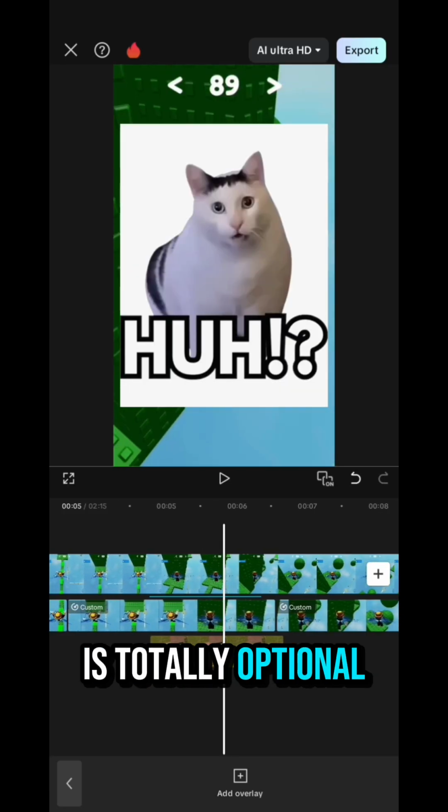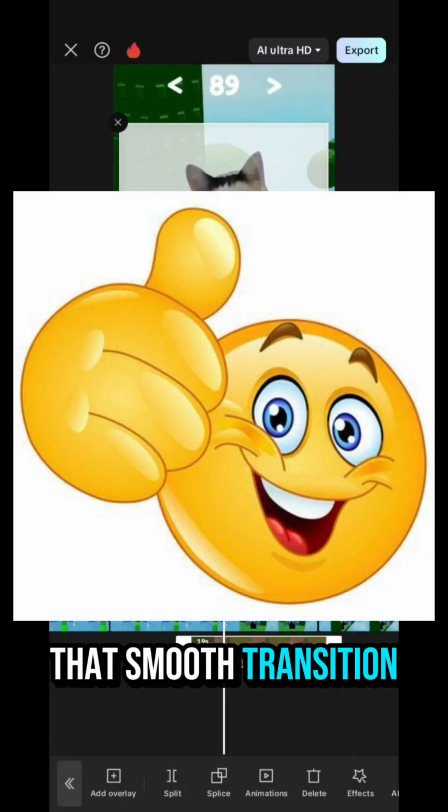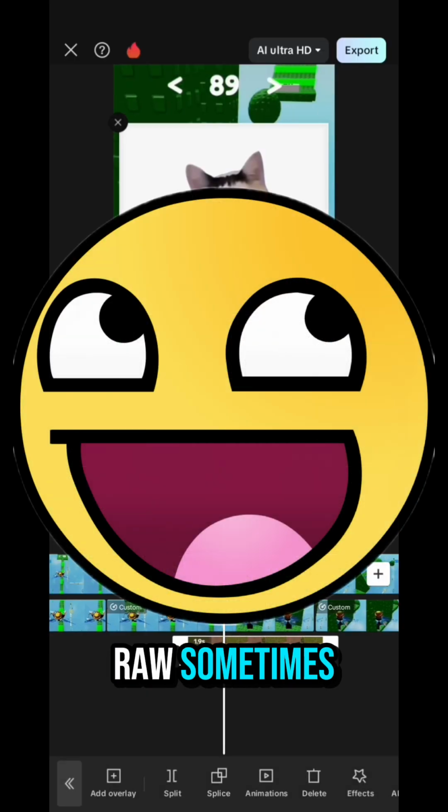Now this next part is totally optional, alright? You can add a little animation like fade in and fade out between your clips. It just gives that smooth transition vibe, like your rant actually had a budget. But if you don't want to bother, that's fine too. Chaos looks good raw sometimes.